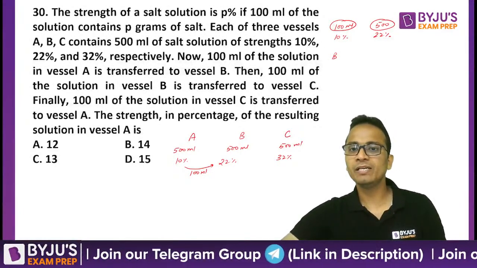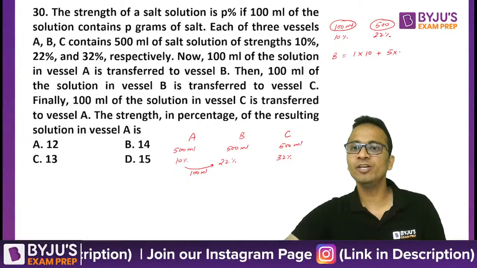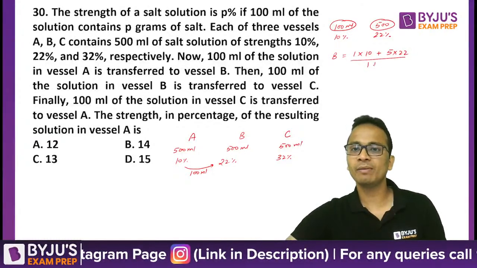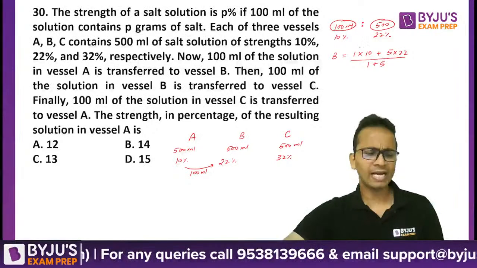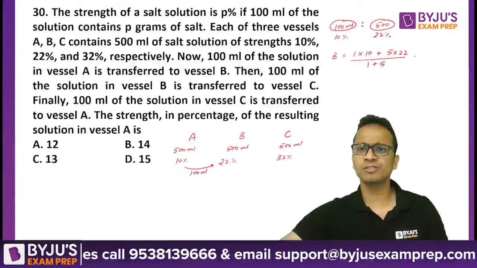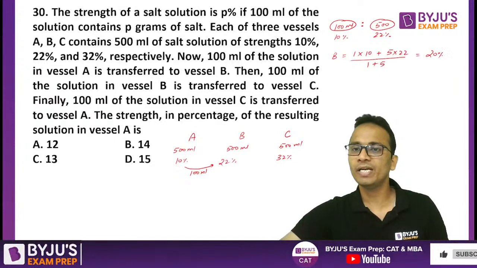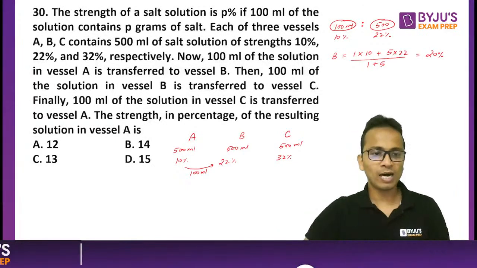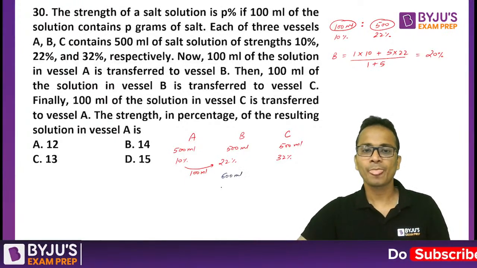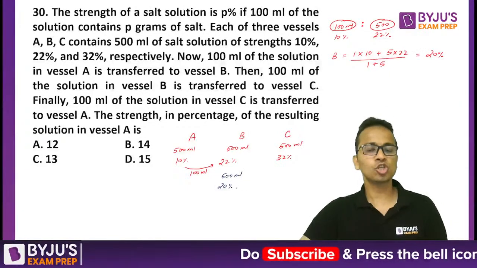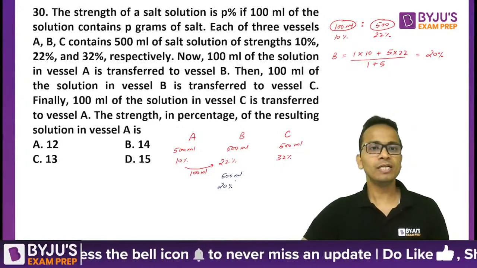Okay, so vessel B now will have 1 into 10% plus 5 into 22 whole divided by 1 plus 5. They were mixed in the ratio 1:5. I have applied weighted average, simple concept of weighted average. Okay, simplify this. 10 plus 110, that is 120 divided by 6. This will be 20%. Okay, so now I can say that vessel B has 600 ml of 20% salt solution. Okay, right? Understood? Now let's look at the next step.